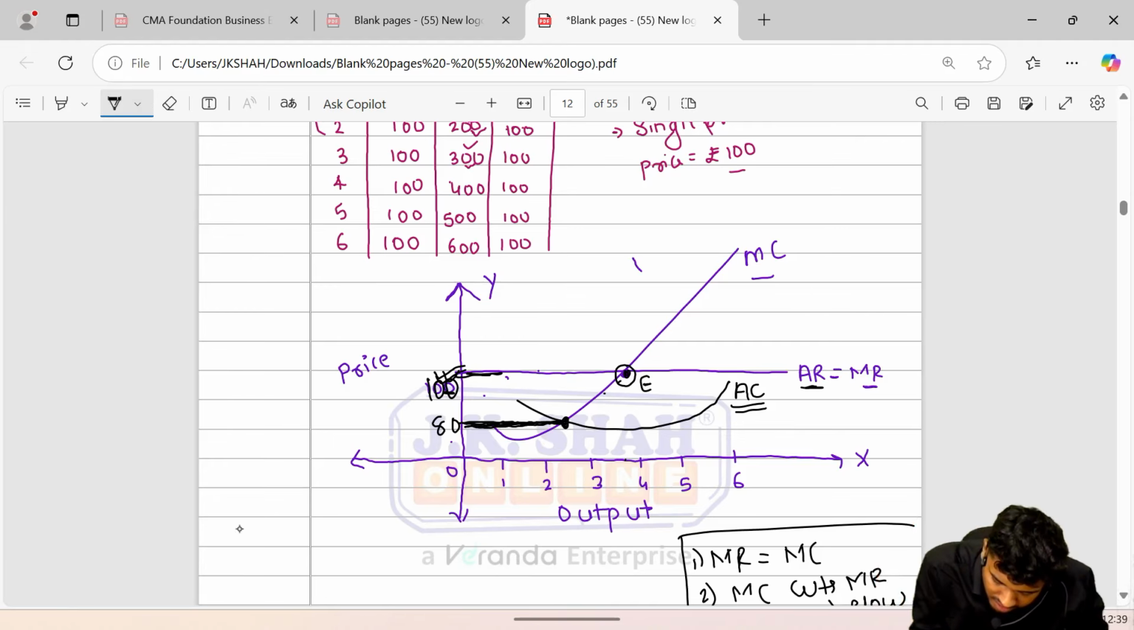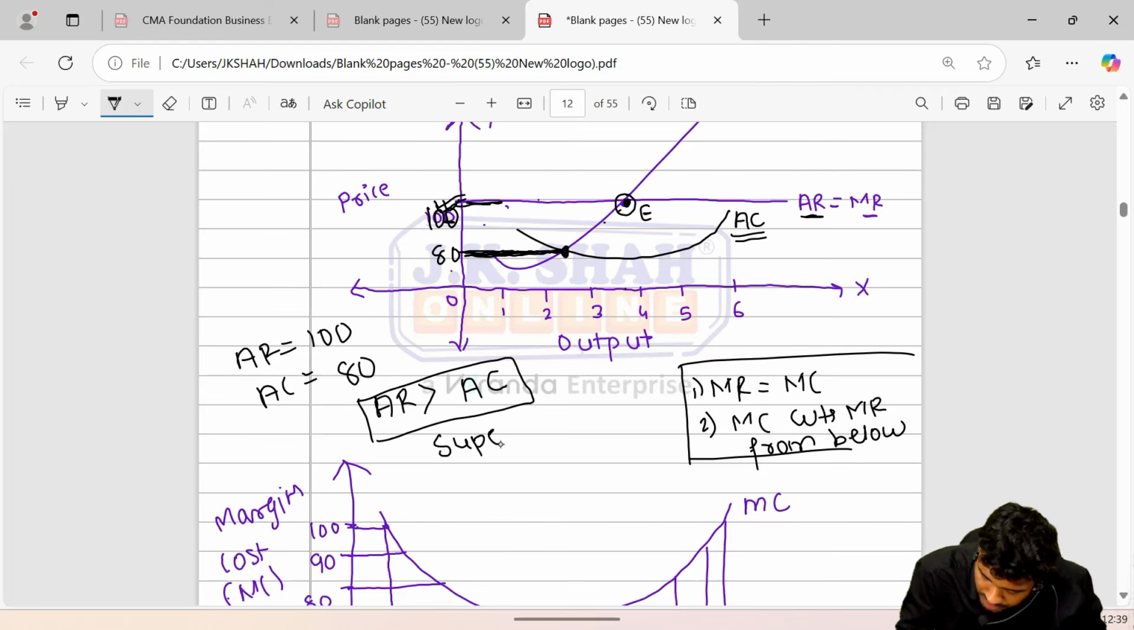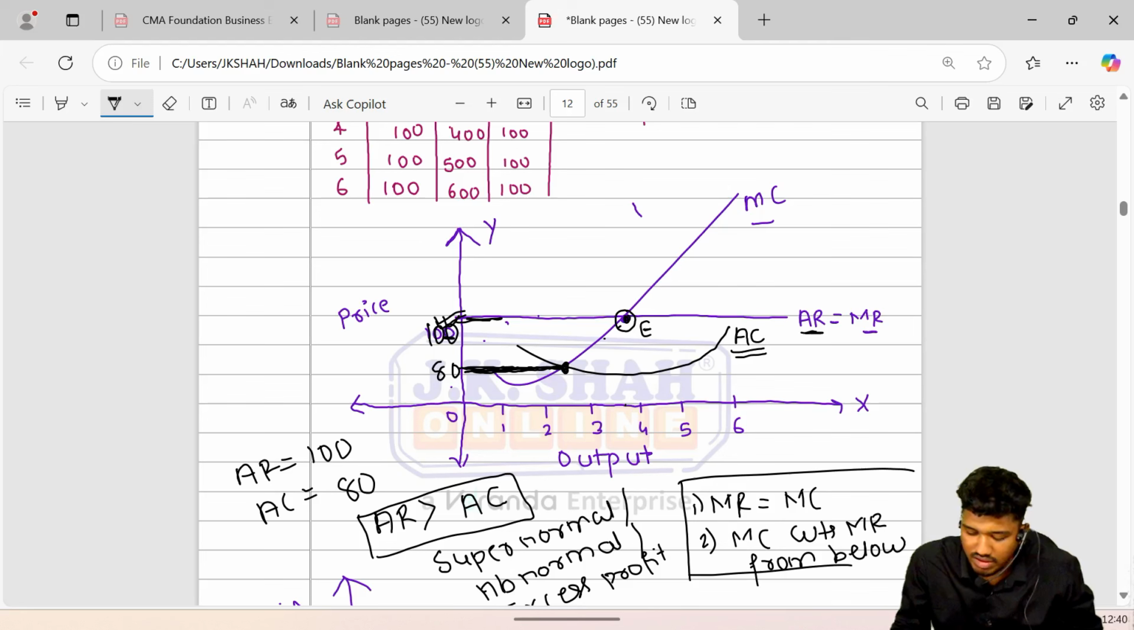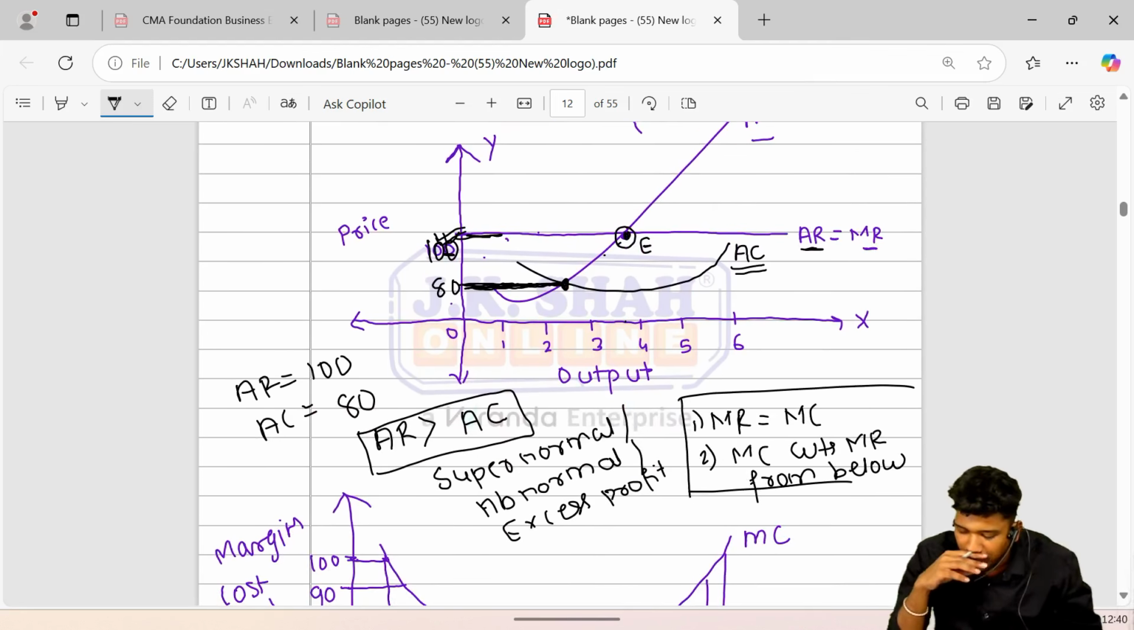So my average revenue is 100 and my average cost is 80. It is called, when average revenue is more and average cost is less, a supernormal profit, or an abnormal profit, or also called an excess profit. I hope you guys have understood. So that was the first scenario: supernormal profit, abnormal profit or excess profit.